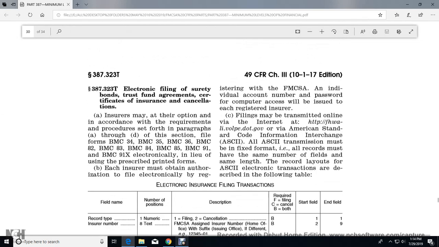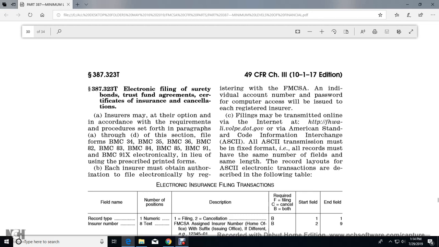3A7323 T, electronic filing, surety bond, trust funds, agreement, certificate of insurance, cancellation. Insurers may have the option, according to the requirements of the procedure set forth in paragraphs A through T of this section, to file the BMC 34, 35, 36, 82, 83, 84, 85, 91, and 91X electronically in lieu of the prescribed paper forms. Insurers must obtain authority to file electronically by registering with the Federal Motor Carrier Safety Administration, and receive an individual account number and password for computer access. Each registered insurer's filings may be transmitted online via the internet with the Federal Highway Administration,